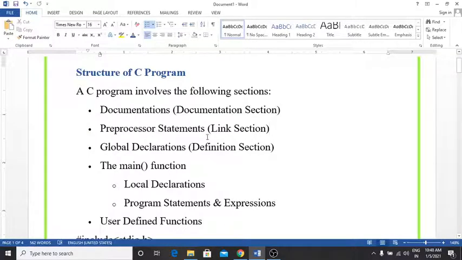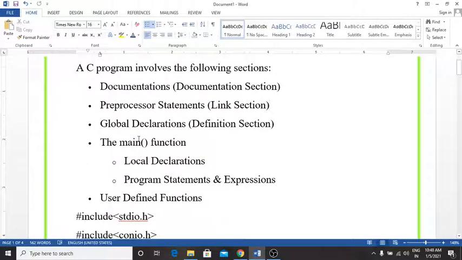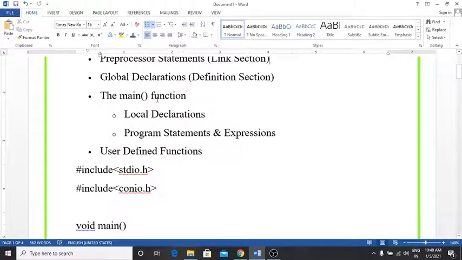This section is also called the link section. The third one is the global declaration section, that means the definition section. The next section is the main function. It is important. Then the local declaration of variables, then program statements and expressions, and the last section is the user defined function.